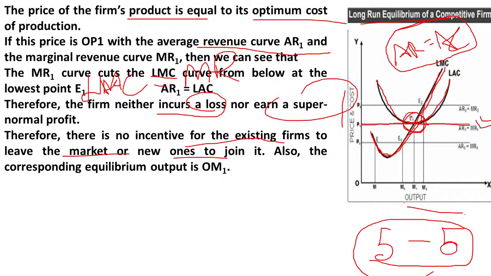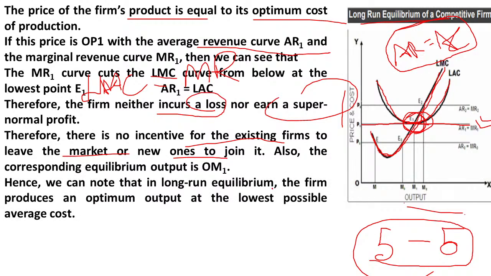Here no firm wants to leave the market, no firm wants to enter into the market. So hence we can note that in long run equilibrium, the firm produces an optimum level at the lowest possible average cost. So here, see at this point, at equilibrium point, the LAC curve is minimum here.